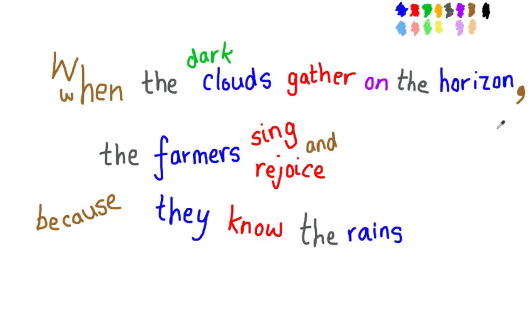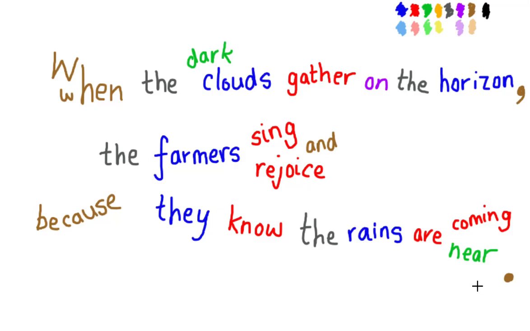They know the rains are coming. And farmers, of course, need rain for their crops and for their animals. The rains are coming. The rains are near. And so we can put our full stop here.